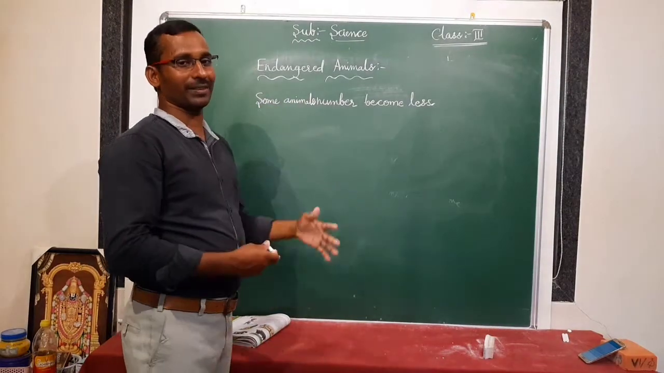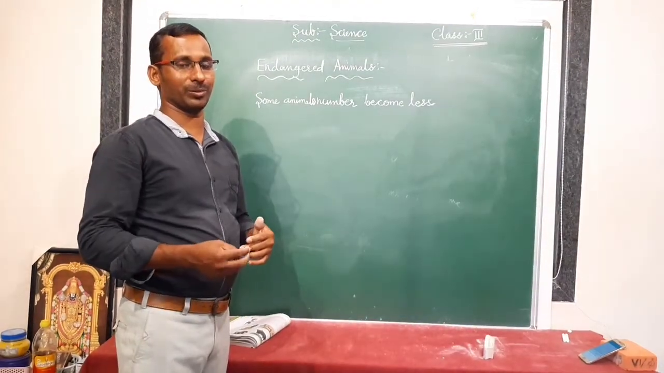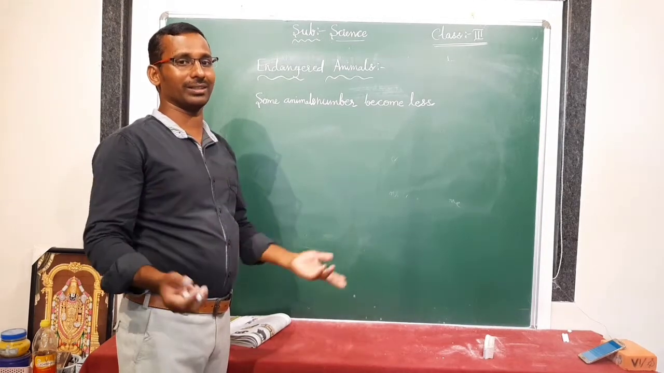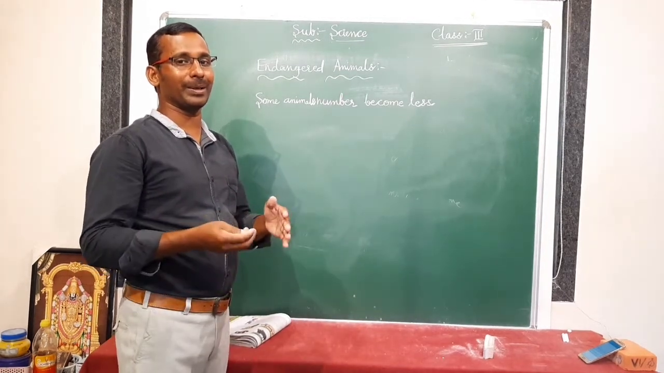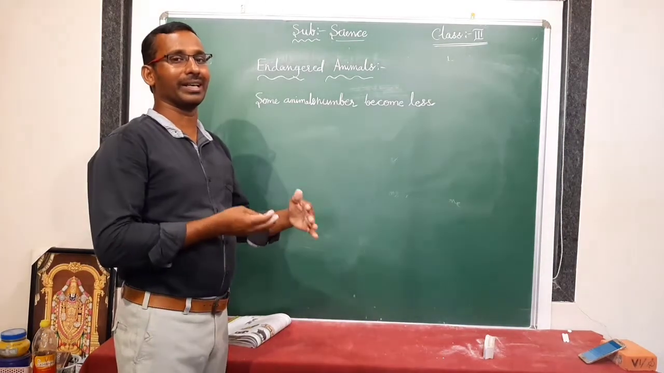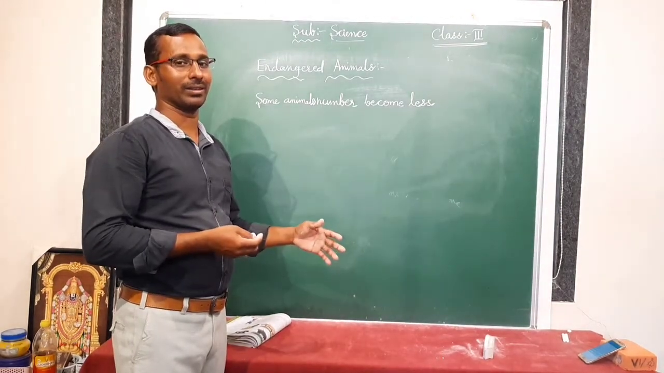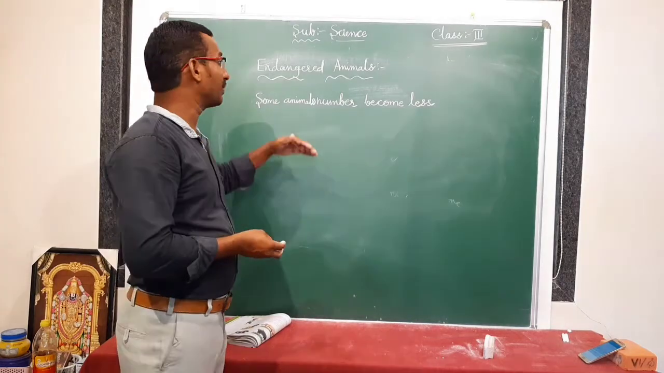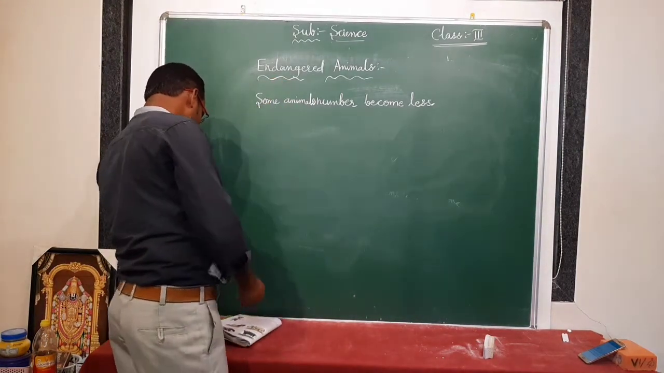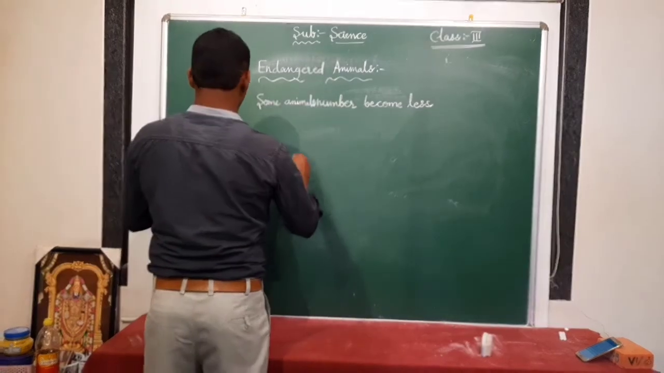Thirty years back, if you see, so many vultures were there. But nowadays, if you want to see even one vulture, it is not there. So what happened in these 30 years? Their number decreased slowly. Is it right? Such types of animals are called endangered animals.